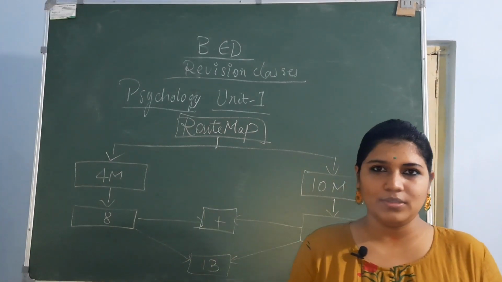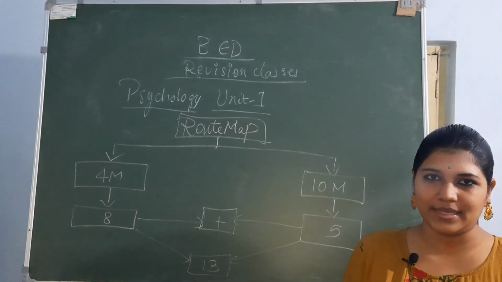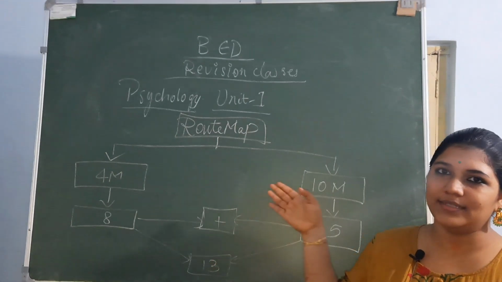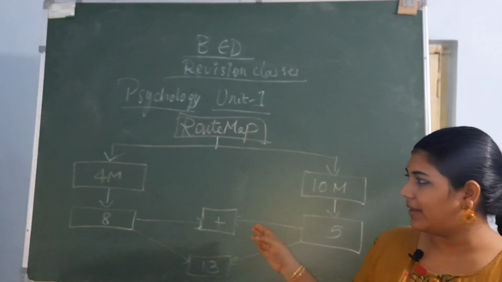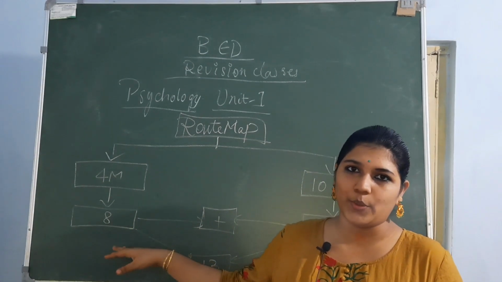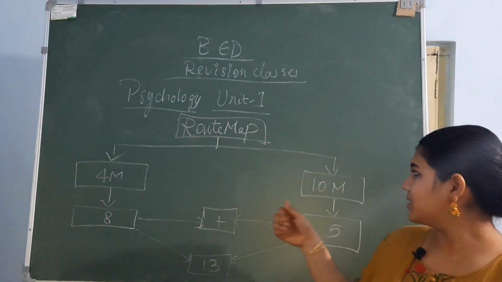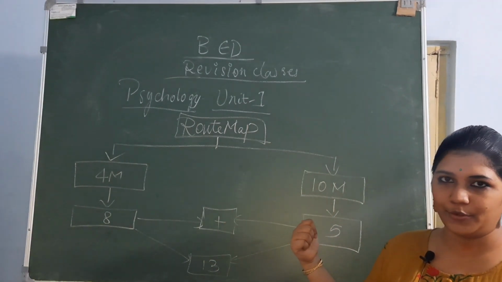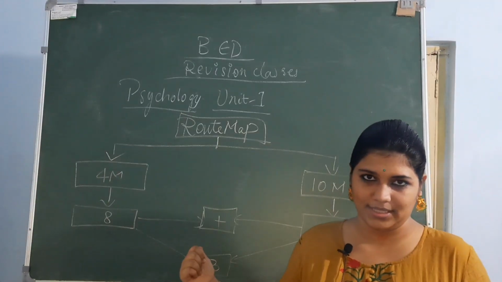We know that we have two parts in our exam, right? That is the 4 marks section and the 10 marks section. In 4 marks we have 8 important questions in the first unit, and in 10 marks we have 5 important questions. Altogether we have 13.